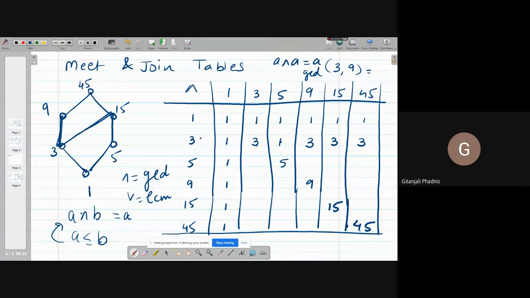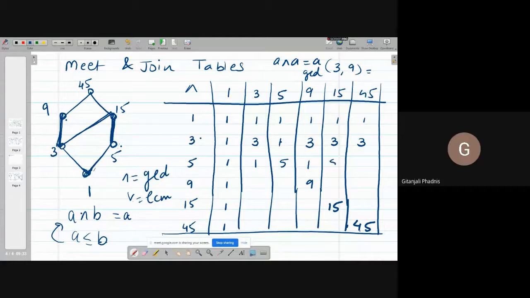Now 5 does not divide 3 again. 5 and 3 meet is 1. Tell me 5 and 9 meet. Are 5 and 9 comparable? No, ma'am. So what is their GCD? 1. And here also you can see where 5 and 9 meet each other below, at 1.